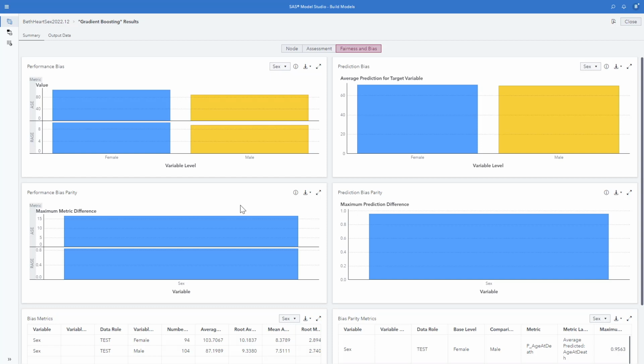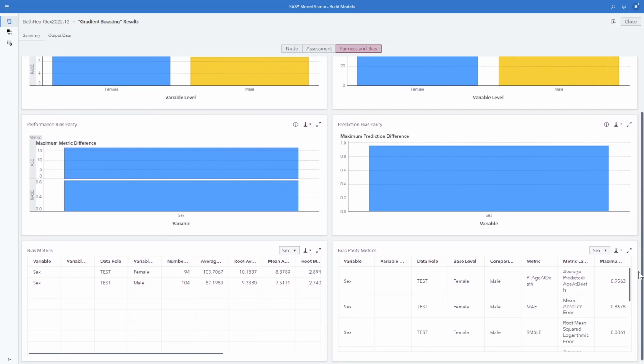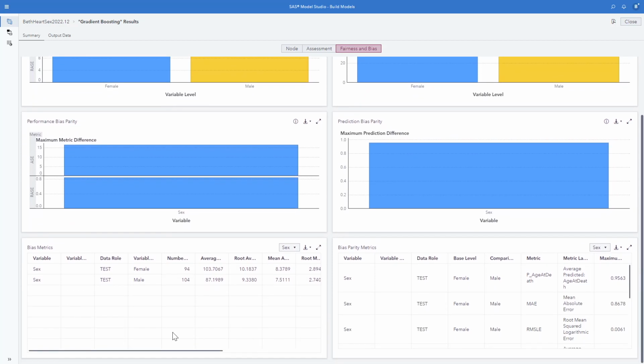So we're looking at how different was the model performance for males and for females. And if we find that this difference is unacceptable, we may want to model these groups separately. And we have our prediction bias parity. This is looking at how the results were different for males versus females. And here we have our bias metrics.